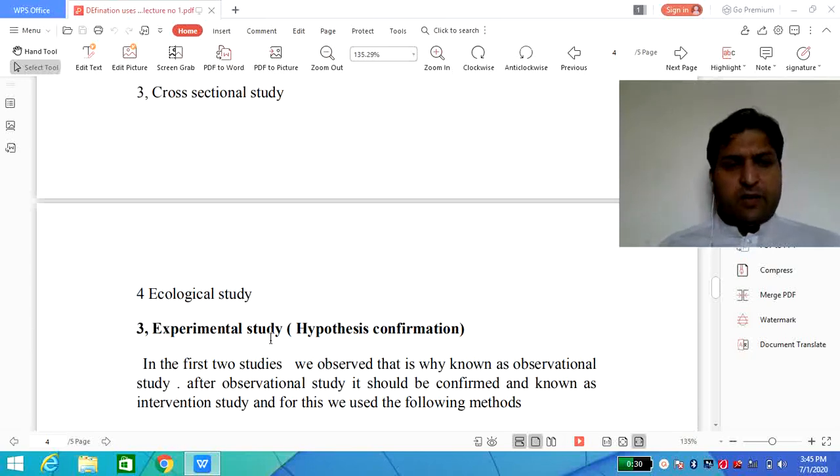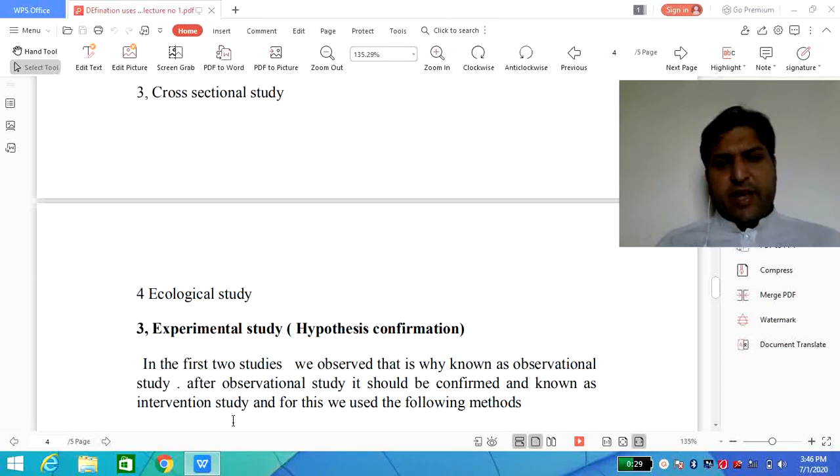So to confirm the hypothesis, in the first two studies we observe, that's why they are known as observational studies. After the observational study, it should be confirmed by what is known as an interventional study. So the first two, that is the descriptive and the analytical one, should be known as observational studies, while the experimental study, because observations are to be made, and on the basis of observation, data is collected.